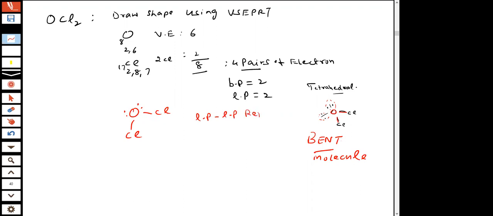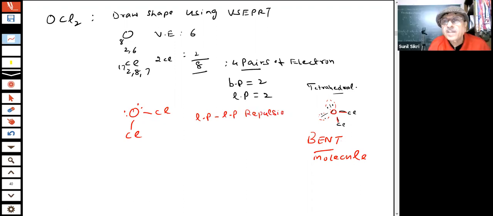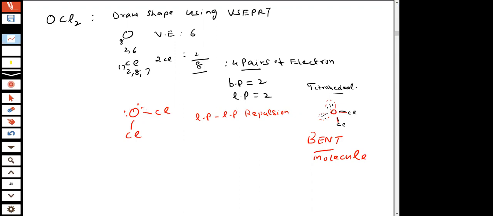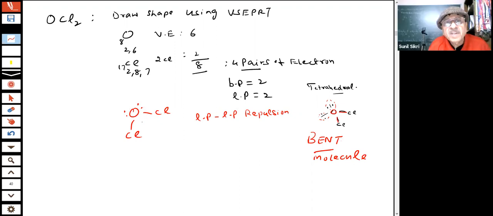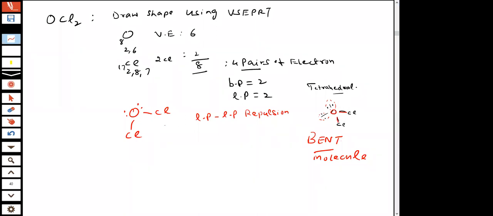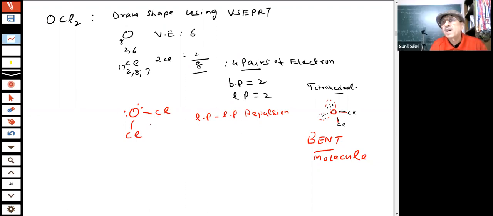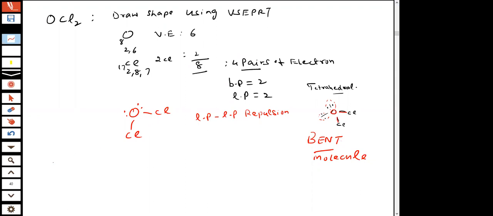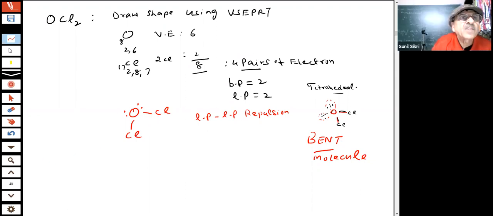Lone pair repulsion is always bigger. Lone pair bond pair repulsion decreases the bond angle. Otherwise 109.5 degrees is the bond angle of tetrahedral. It will be less than that, maybe 105 or 106. Anyway, this is the answer of this question.